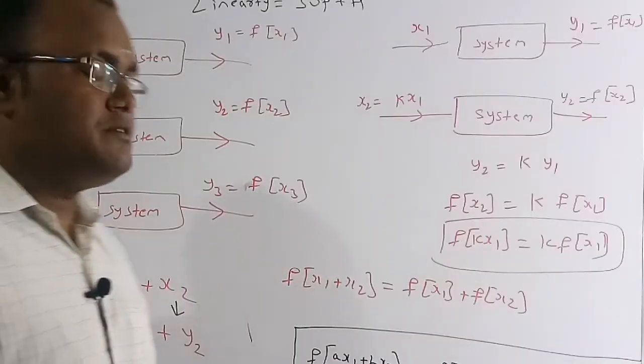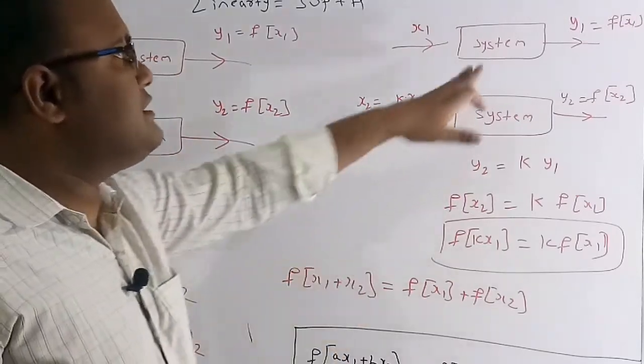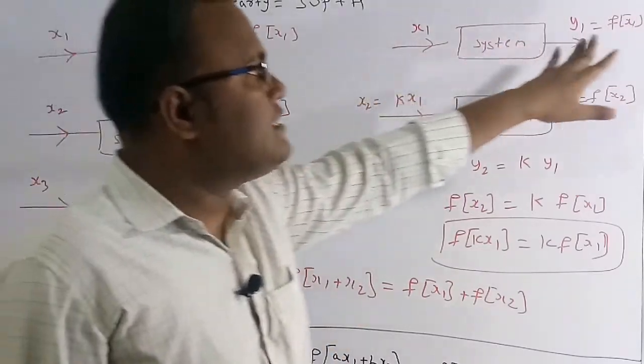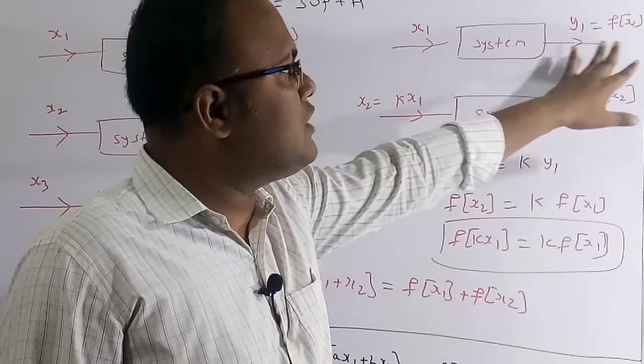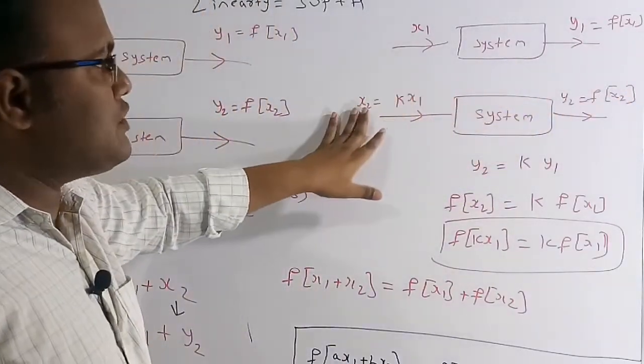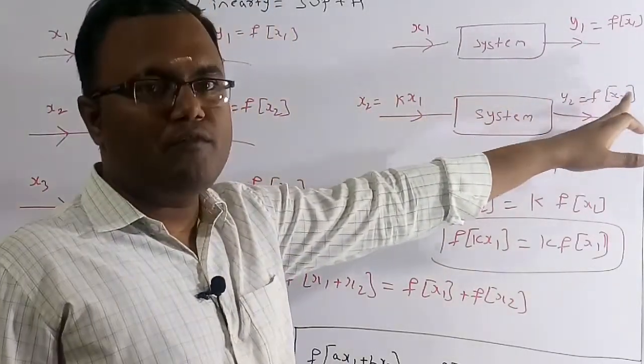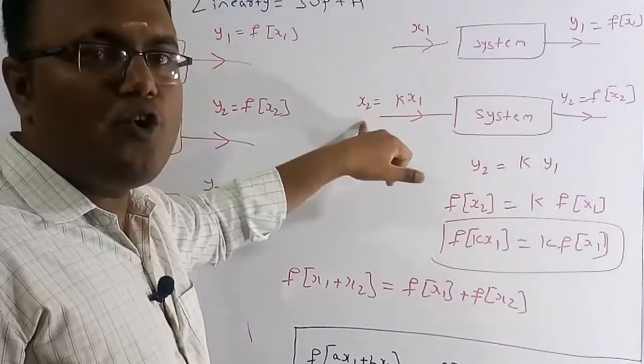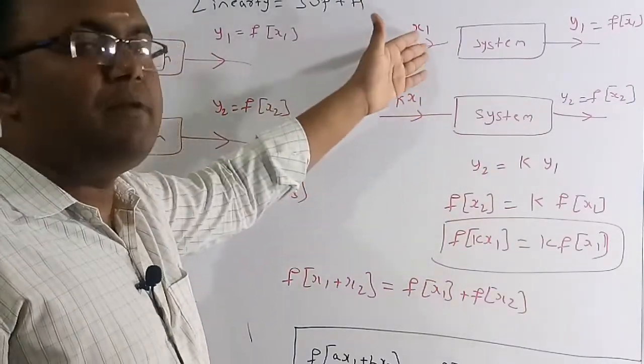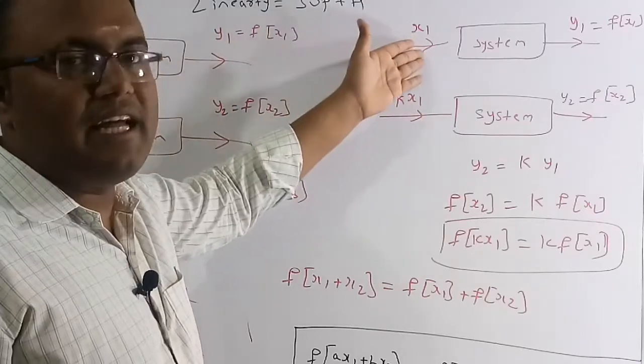Now let me discuss the homogeneity principle. For the system, if x1 is the input and the output is y1, which is f of x1, and for input x2 the output is y2, which is f of x2. Let me assume this new input is a scalar multiple of the previous input, where we multiply by a scalar k.